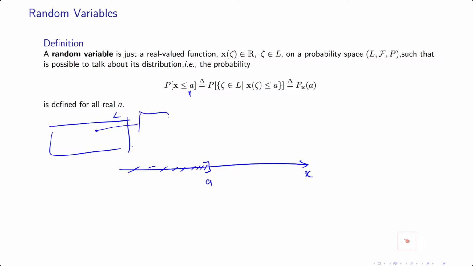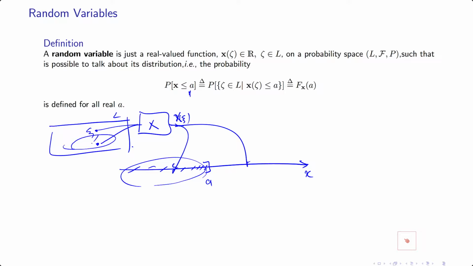And this is your random variable, your machine, and then it produces X of c. For this c, let's say it comes here. For this one, it comes here, and so on. So for this a, I consider this subset of L, and then I measure the probability of these events. I call it the CDF of this random variable.